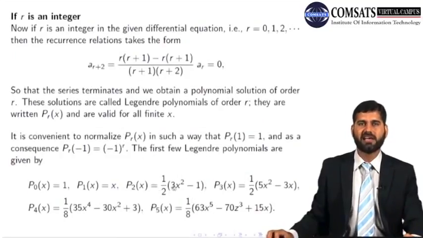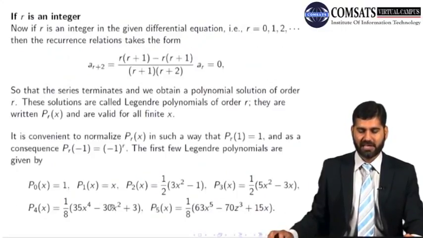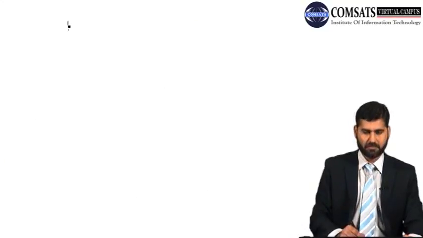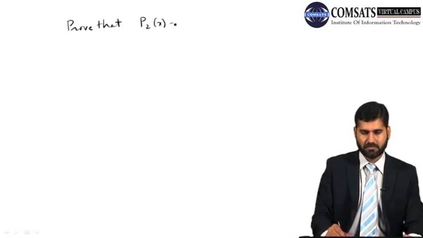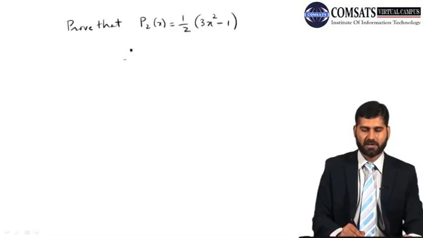So let's do this as an exercise, because in the slides I haven't shown you any of the proofs of these polynomials. Legendre's polynomial of order 2.